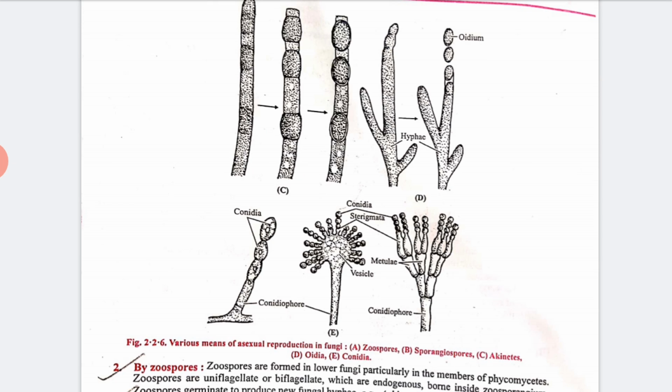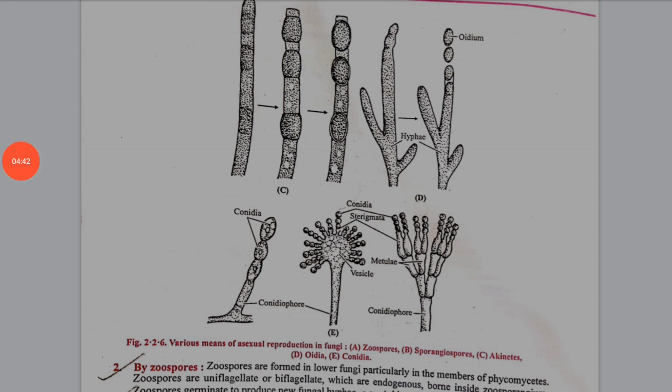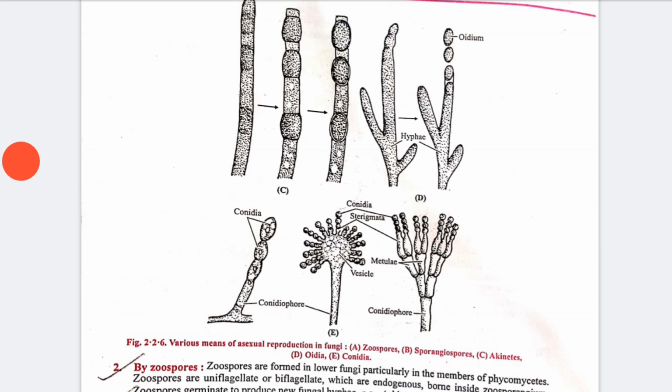Zoospores are uniflagellated or biflagellated, which are endogenous and borne inside the zoosporangium. Zoospores also germinate to produce a new fungal hypha.